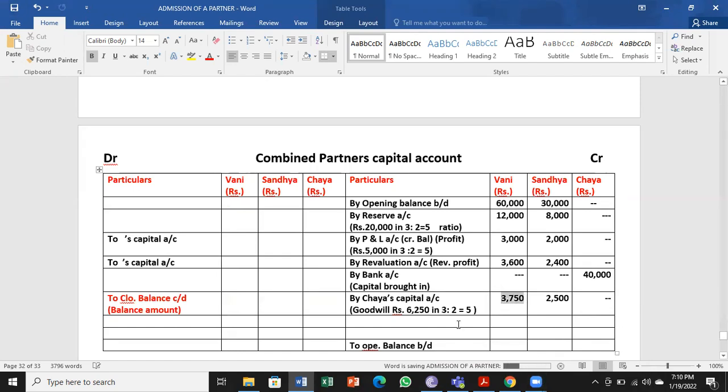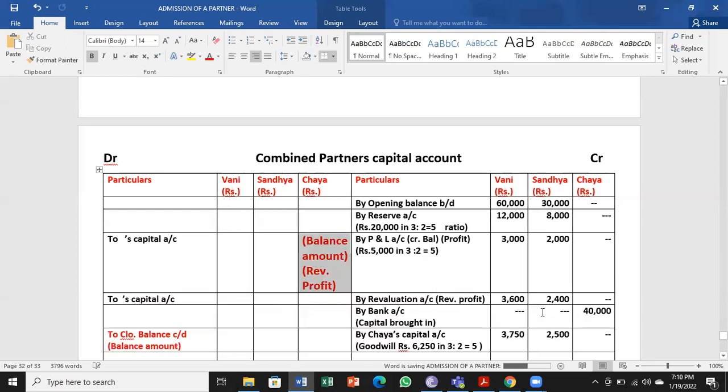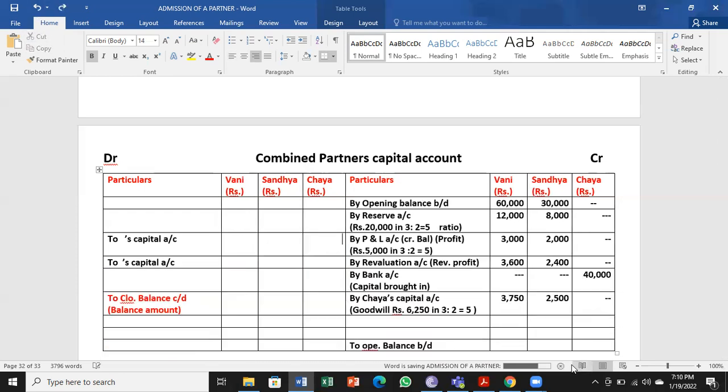So this 3,750 to be debited to Chaya, the new partner, and also 2,500 to be debited to Chaya, because Chaya is giving to Vani 3,750, she is giving to Sandhya 2,500.